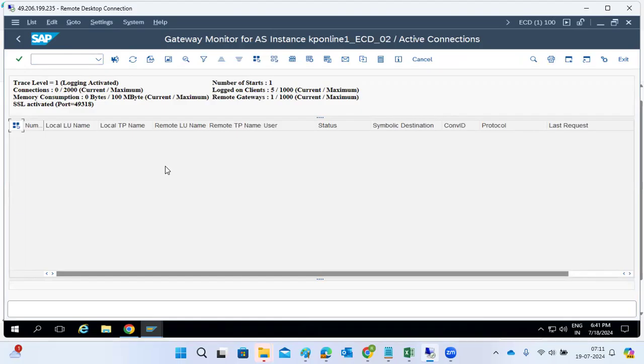In SMGW, we can see the details here, which means the gateway work process will enable the communication between your SAP work process and external programs, as well as between the work processes from different instances. Where multiple application servers are there, it will be used for communication between the application servers. Also, the gateway performs the RFC services within SAP. It will perform the communication services.